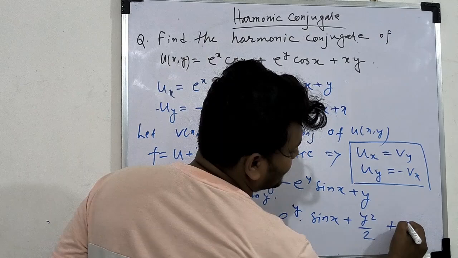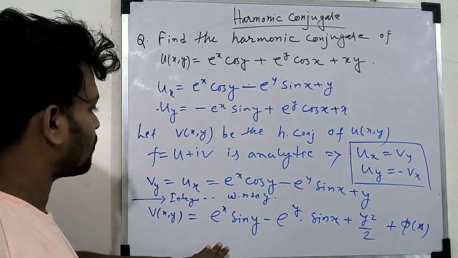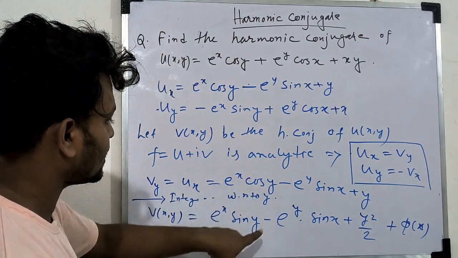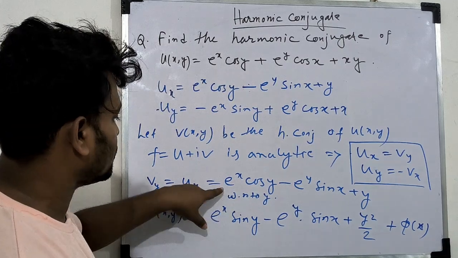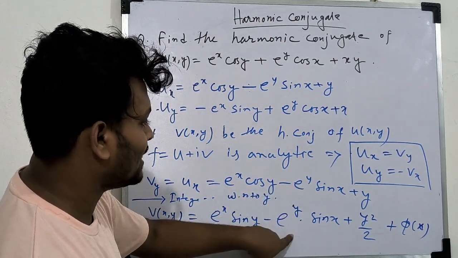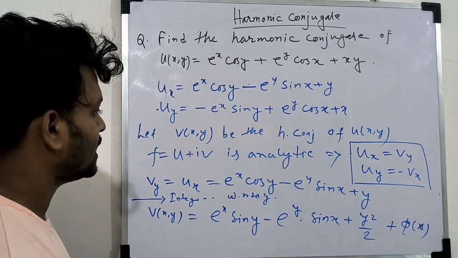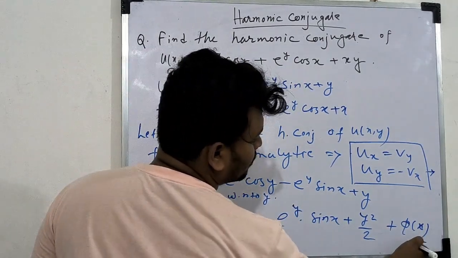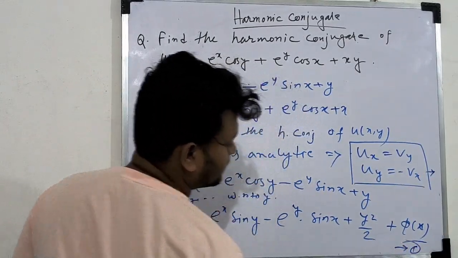We have to write here integrating both sides with respect to y. Therefore we get a constant which is a function of x. So we get e to the power x sin y minus e to the power y sin x plus y squared by 2 plus phi of x. Okay, this is the v(x,y). Now we use the other equation. As this is a function of x, we will differentiate it with respect to x.